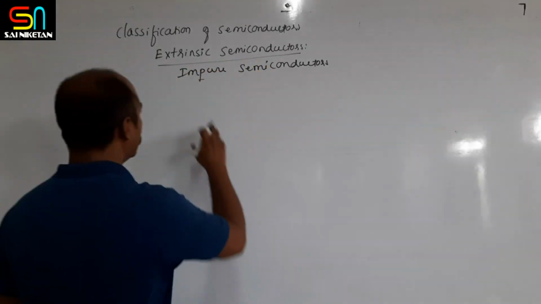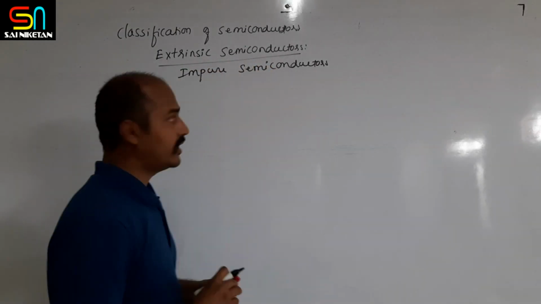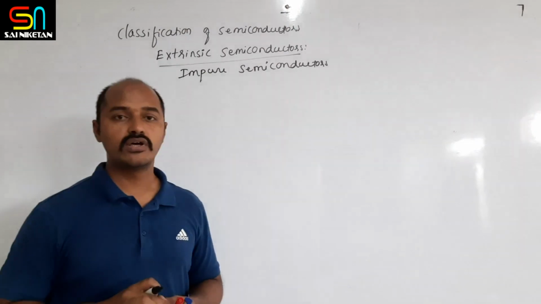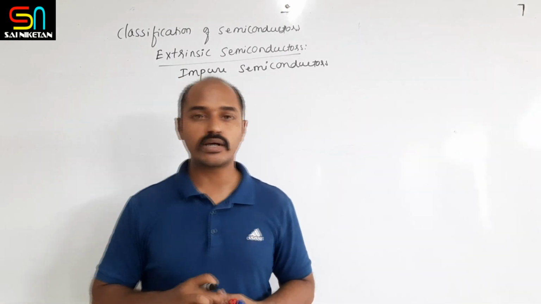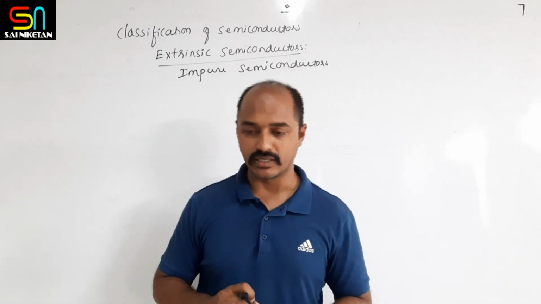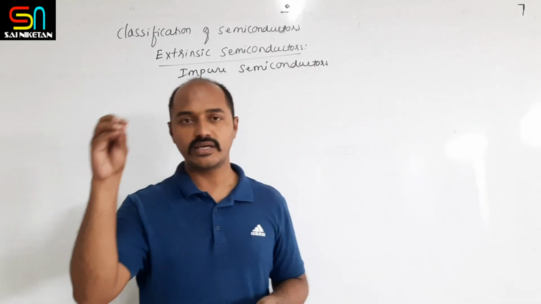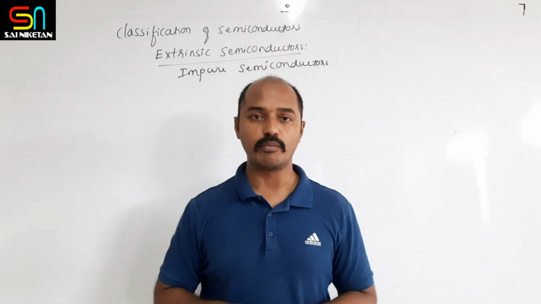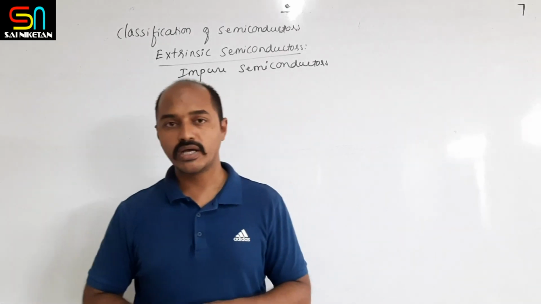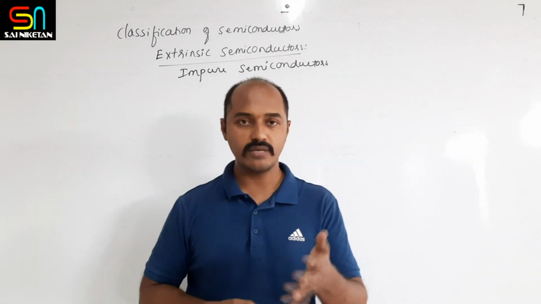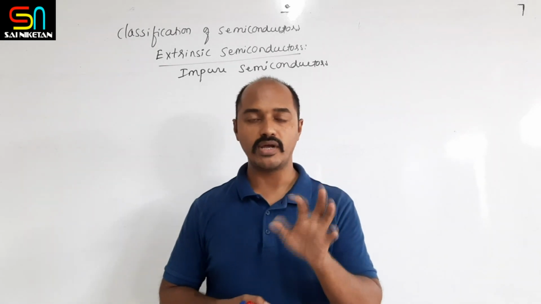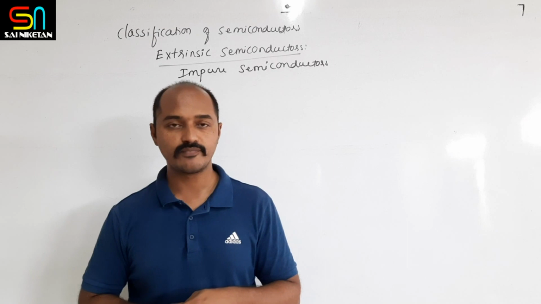So here, extrinsic semiconductors, their conductivity is very good compared to the intrinsic semiconductors, because by adding the impurity we can increase the number of electrons. How? If you take an example of germanium or silicon, they are tetravalent atoms.